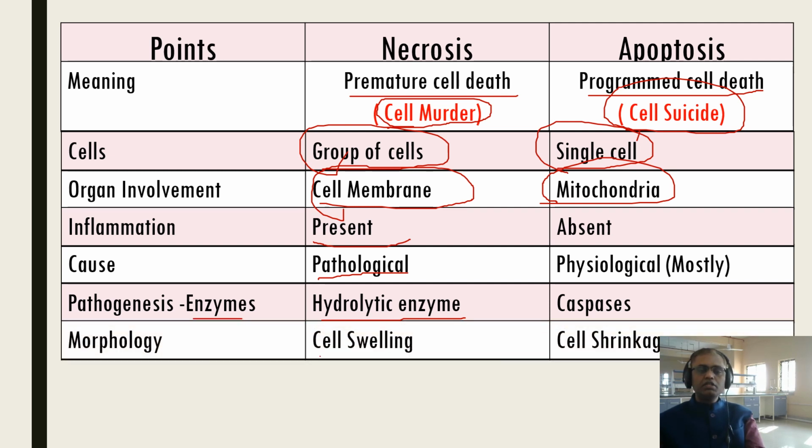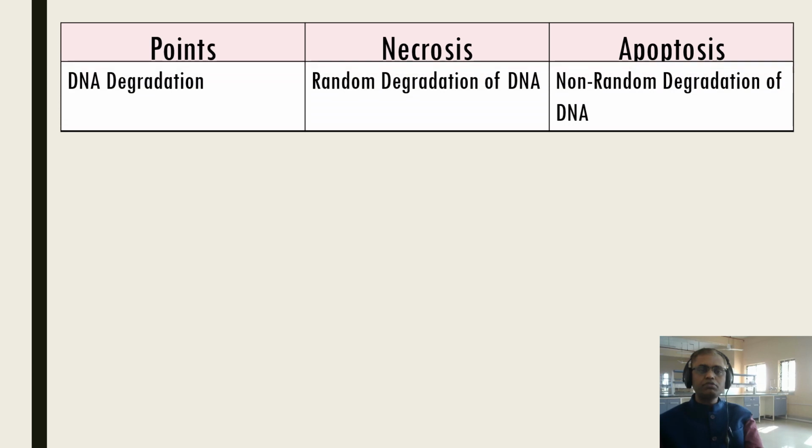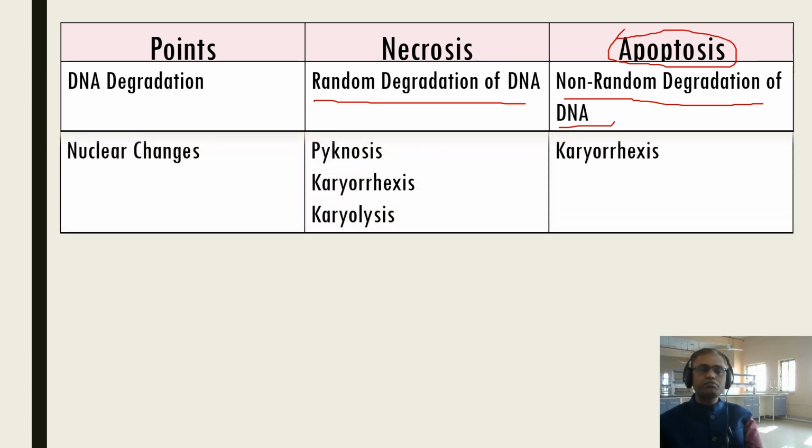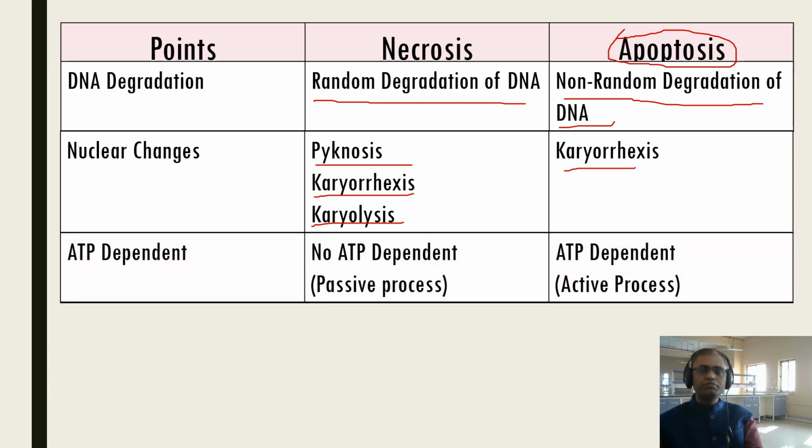Morphology: cell swelling you can see in case of necrosis, and cell shrinkage in case of apoptosis. DNA degradation: random degradation of the DNA you can see in necrosis, and non-random degradation of the DNA in case of apoptosis. Very important for the MCQ questions. Nuclear changes: you can see pyknosis, karyorrhexis and karyolysis in case of necrosis, and karyorrhexis in case of apoptosis.